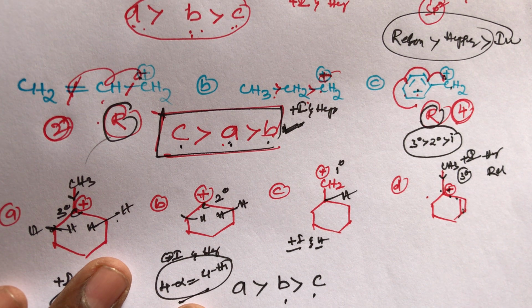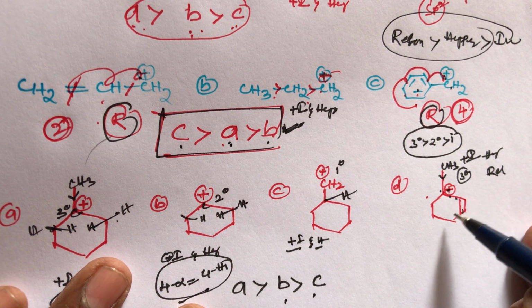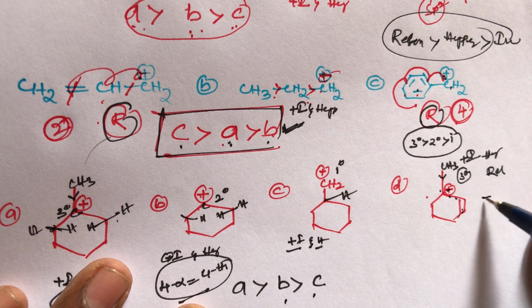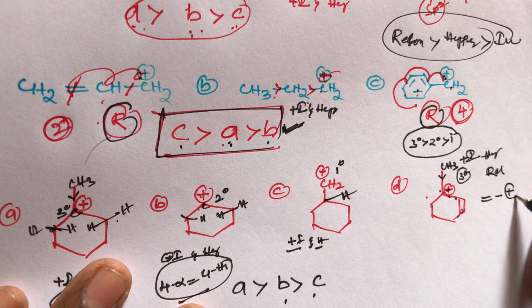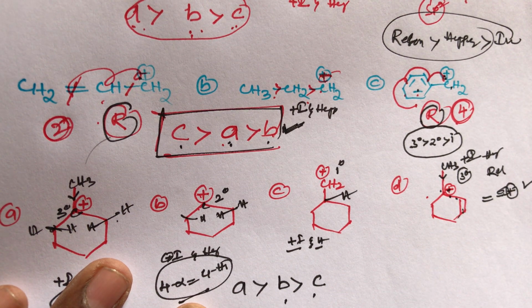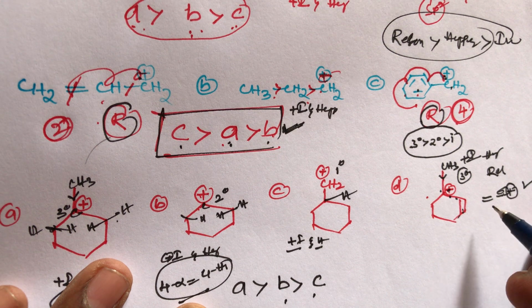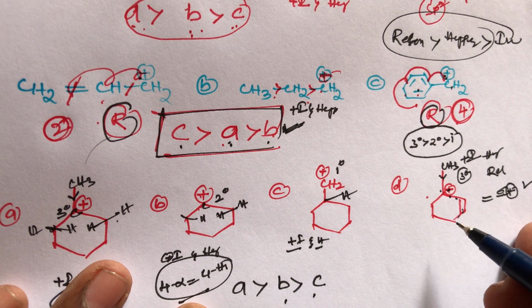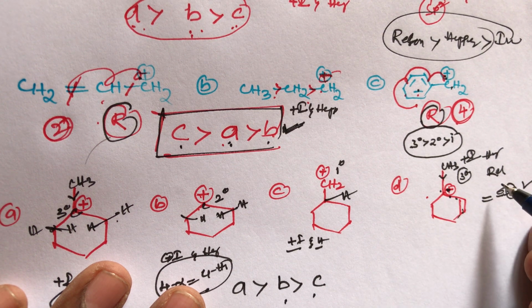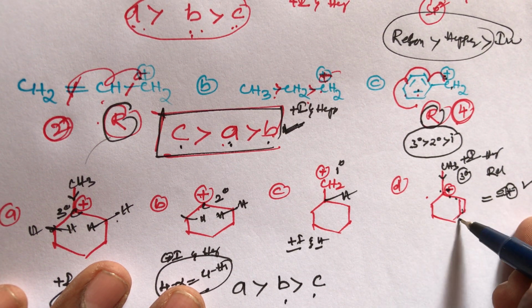One more thing, student, remember: D compound has conjugation. Conjugation means, as I said, student, double bond, then single bond, then positive charge, that means this positive charge participates in the resonance. So that's why this positive charge completely disappears due to the resonance.